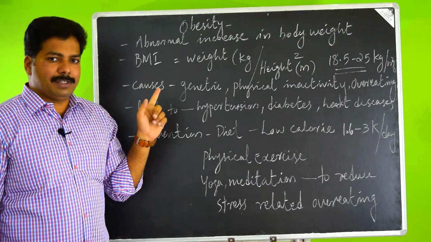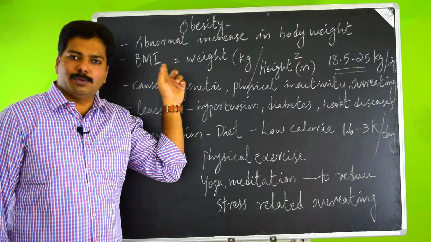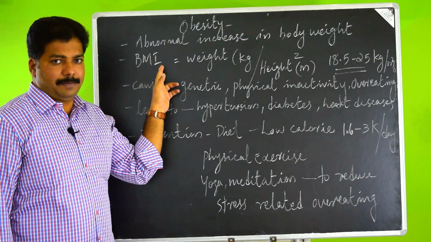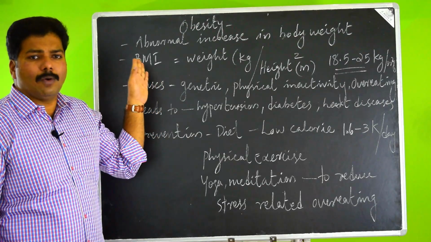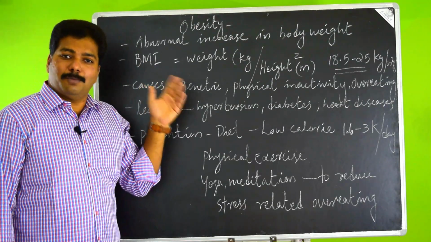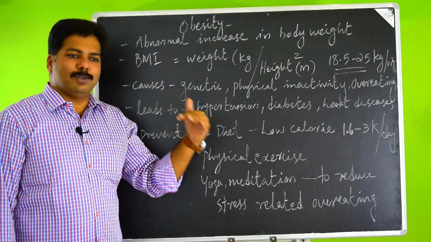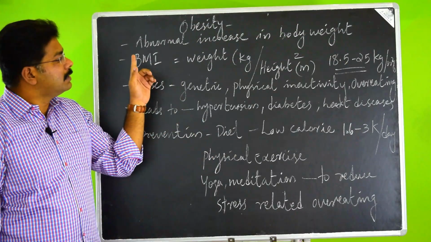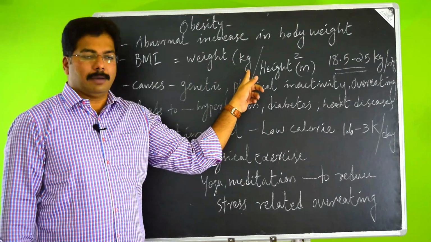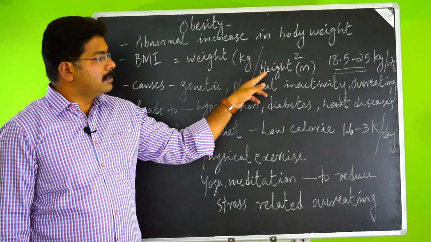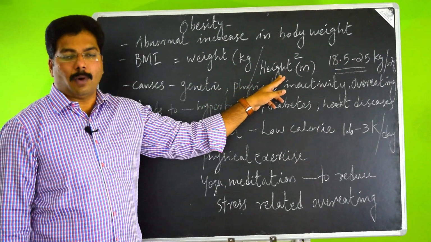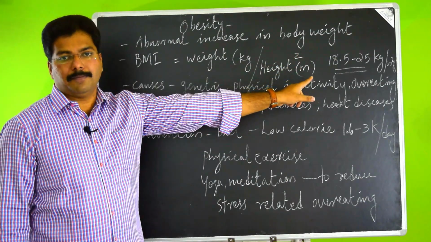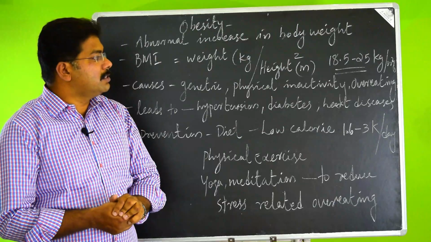So how do we check? In fact, you all should do this at your home. That is called body mass index. It actually says whether you are overweight, underweight, obese, which are stage 1 or 2, like that. How do we do this BMI? That means take your weight in kilograms divided by your height squared. You should take your height in meters. This is the calculation you should do.